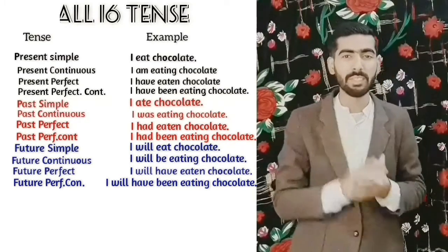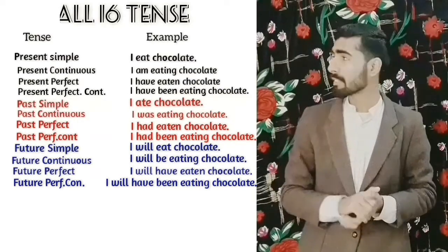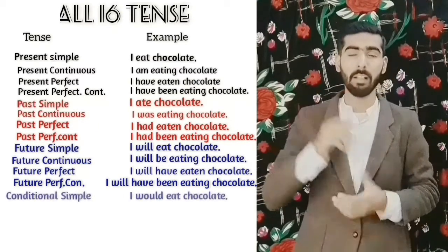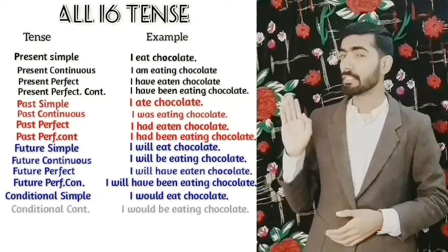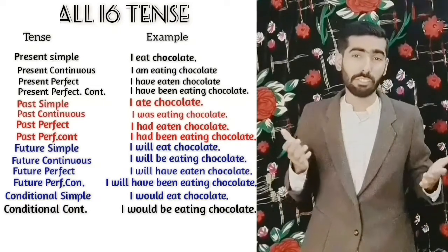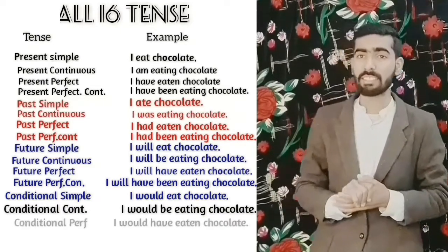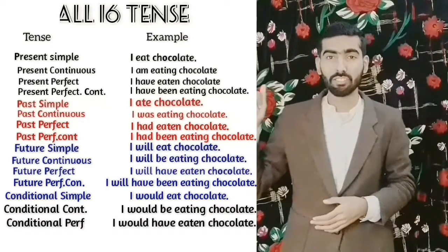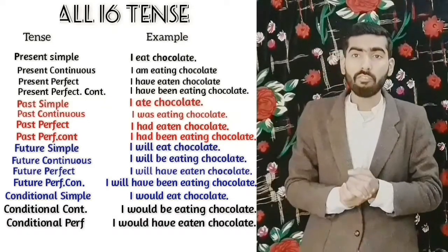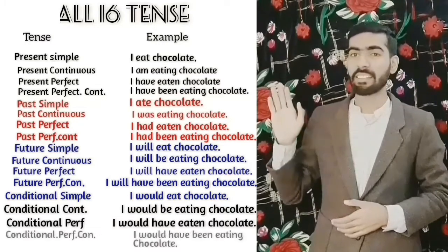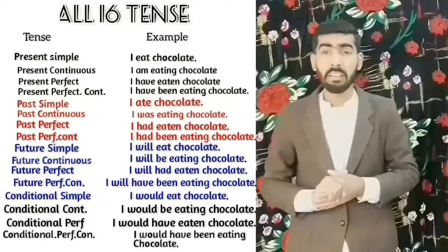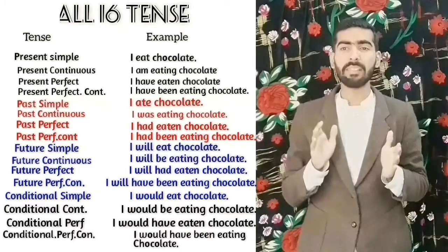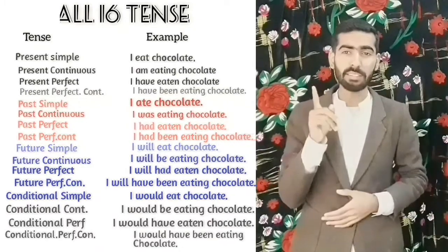Last group we have is conditionals. First one is conditional simple. I would eat chocolate. Conditional continuous, I would be eating chocolate. Conditional perfect, I would have eaten chocolate. And finally, the conditional perfect continuous, I would have been eating chocolate. Can you see how many similarities there are between all the tenses?